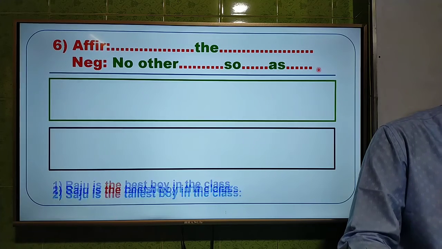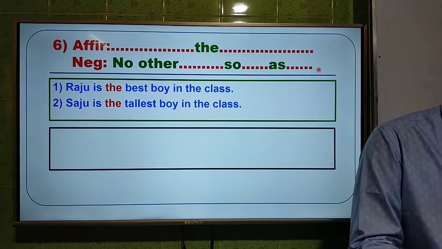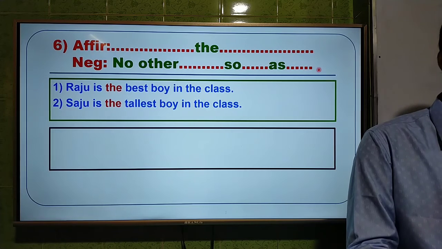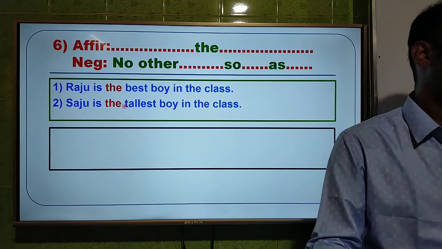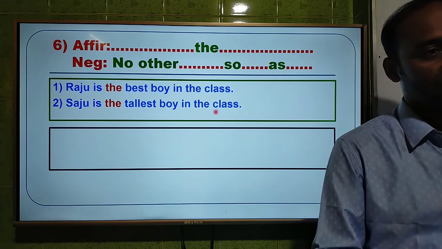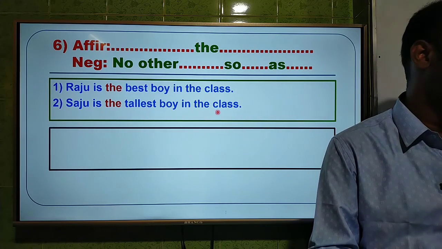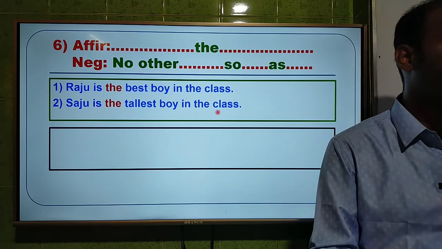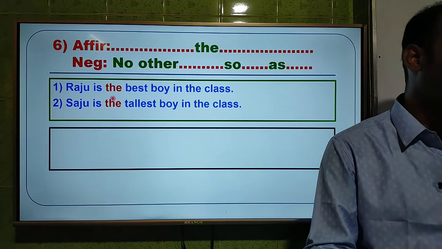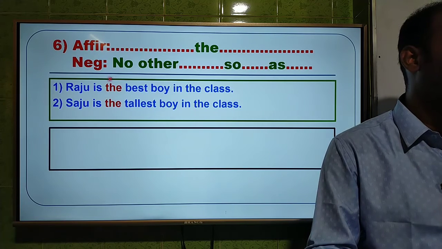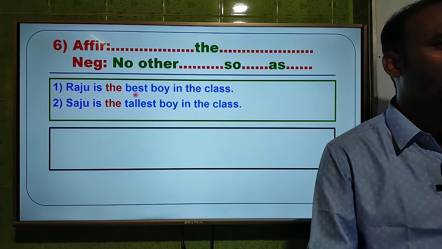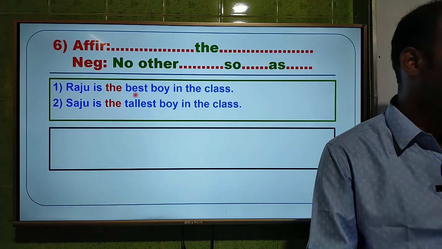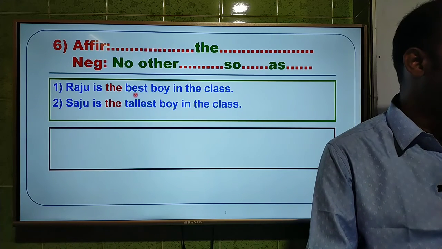And I am going to give you the questions, and I have given you 2 questions. Raju is the best boy in the class. This is the first one, and the second one, Shaju is the tallest boy in the class. These are 2 examples or questions. Here we have used the word best, which is the superlative form. I think this chapter is not included in class 8 nowadays. This is from degree.